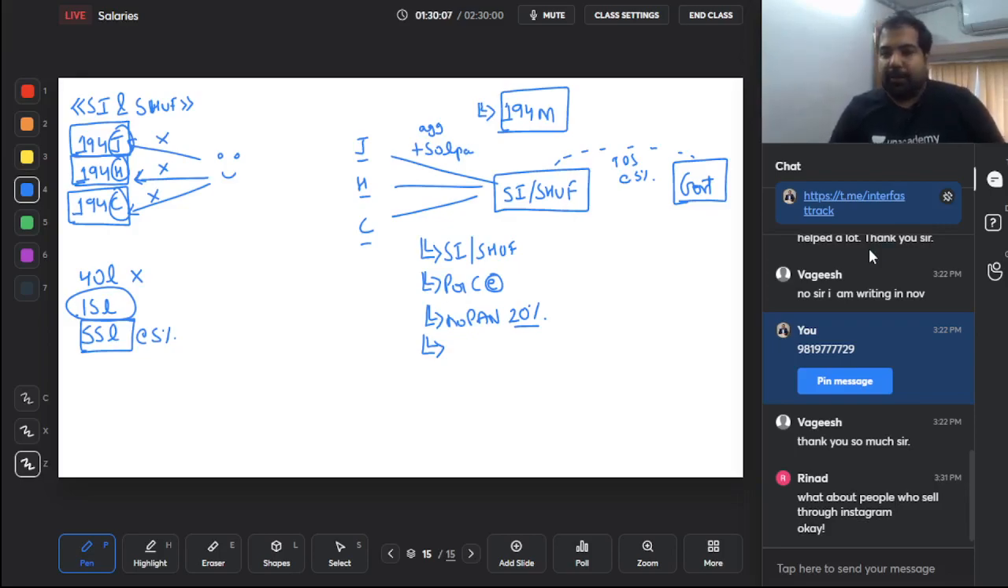Alright, so just recapping this section, guys. Section 194M, M is misuse. Are you misusing your section as a small individual or small HUF? Stop misusing it, because if you pay more than 50 lakh to J, H and C, there will be TDS at the rate of 5% that you will have to pay.